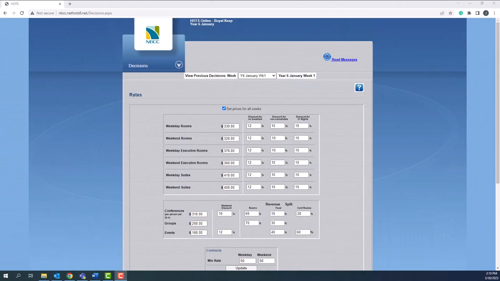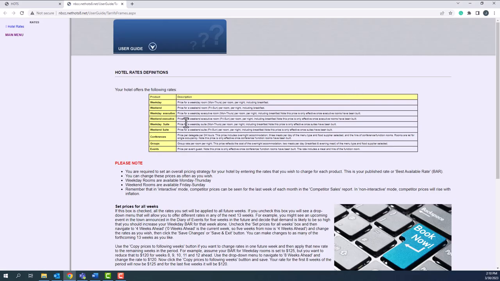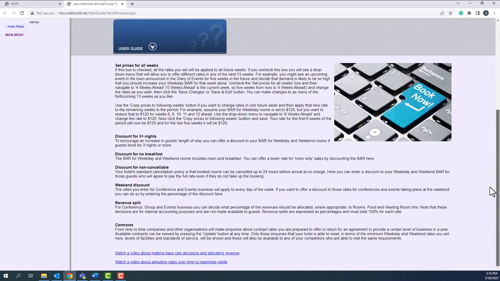Welcome to the HOTS 8 simulation video on rate decisions. This is the rate decision screen that you see in front of you. As with all decision screens, there is an icon with a white question mark on a blue background, and that will bring you to the user guide for more information about that particular page.